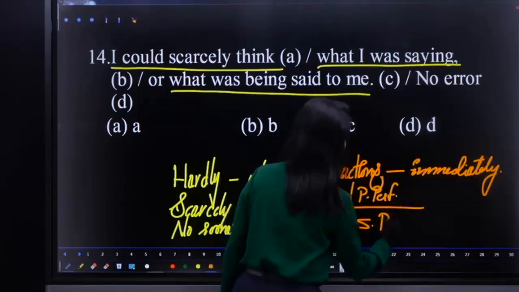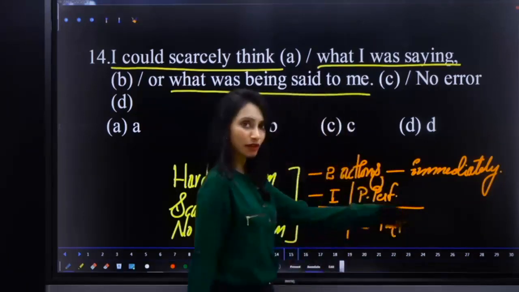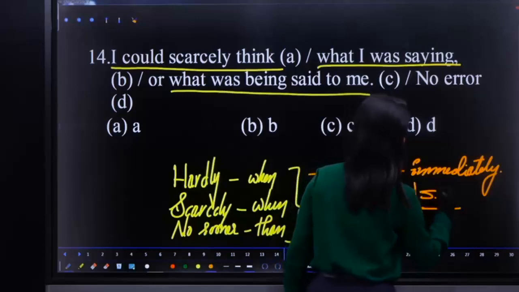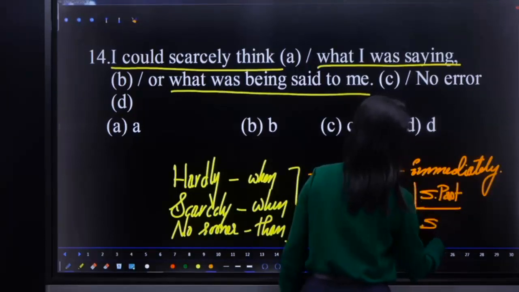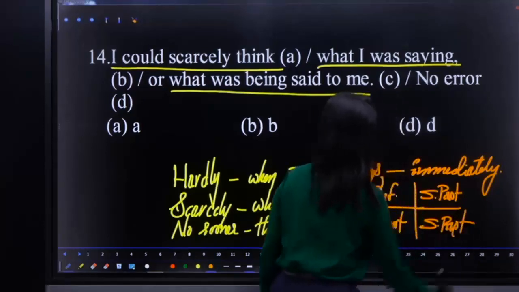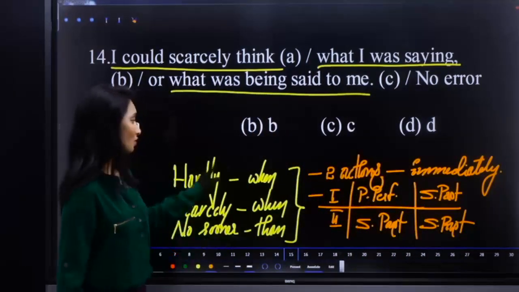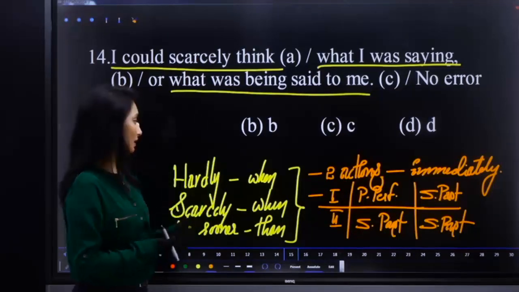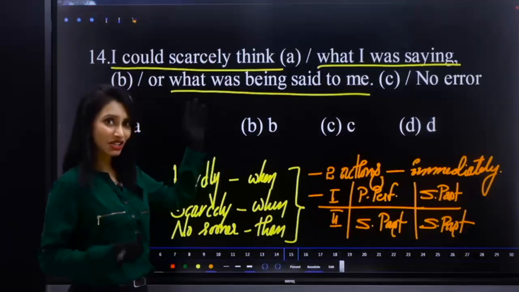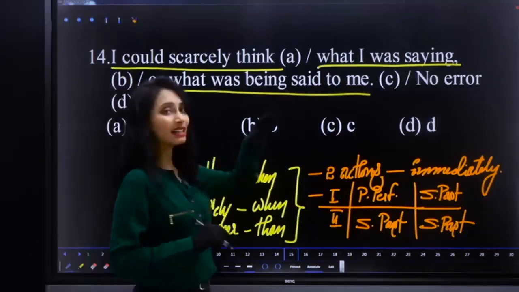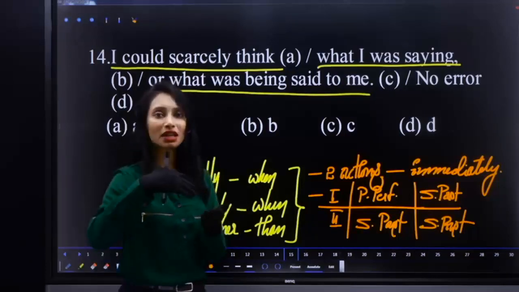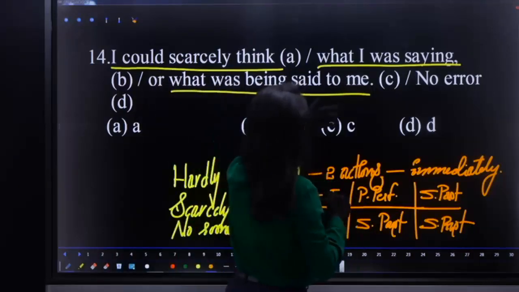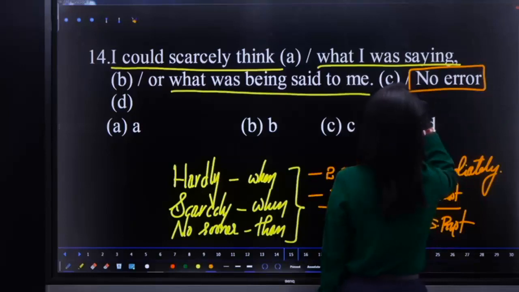However, we can also write in present perfect and simple present. However, there is one more way, both in simple past and simple past, and we already discussed the structure in our previous classes. That is not the story here. So they are used only when one action has taken place immediately after the other. So here there are no such actions, no two actions taken place immediately one after the other. What I was saying and what was told to me, I am unable to think that, I scarcely think about it. So here "I scarcely think what I was saying" has no error. The sentence is correct as it is.